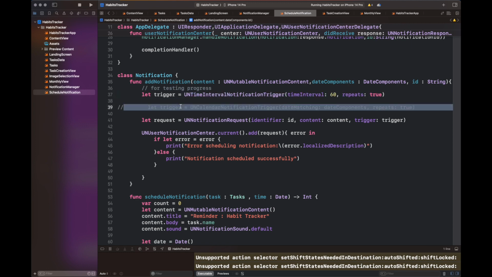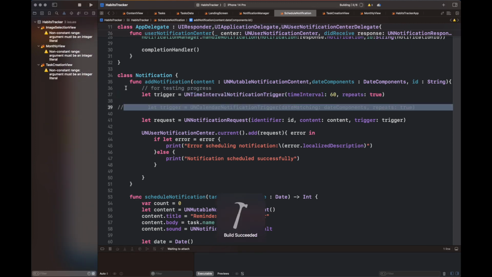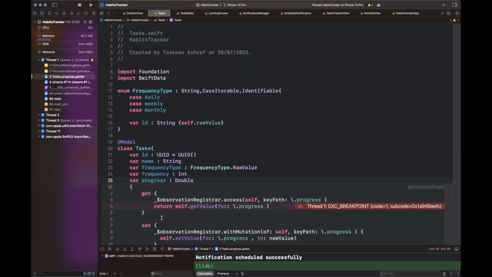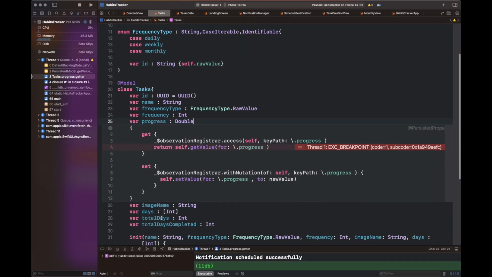So now I'm going to show you how the update progress function works and how it is displayed on the UI. For that, I'm going to select all the days, and then I'm going to schedule the notification. It is going to give me an error. This is due to the reason that I haven't initialized the progress value. So I'm going to set it to 0 inside the init method.